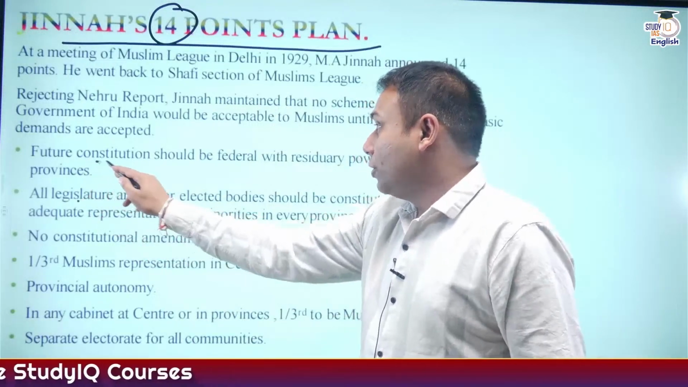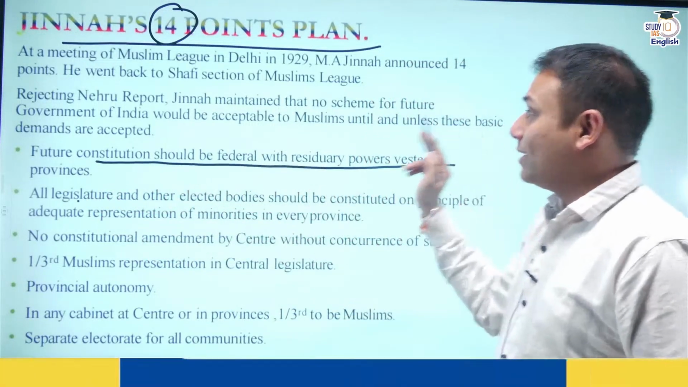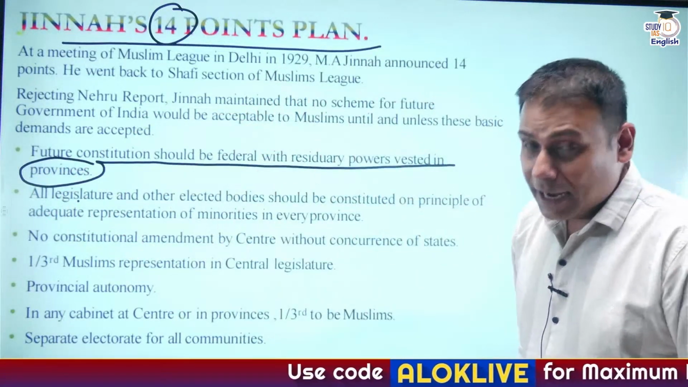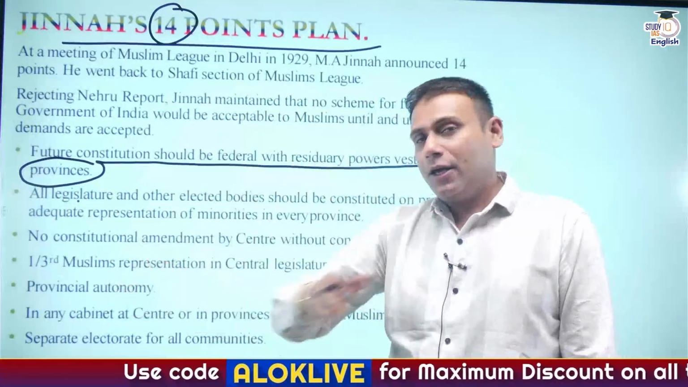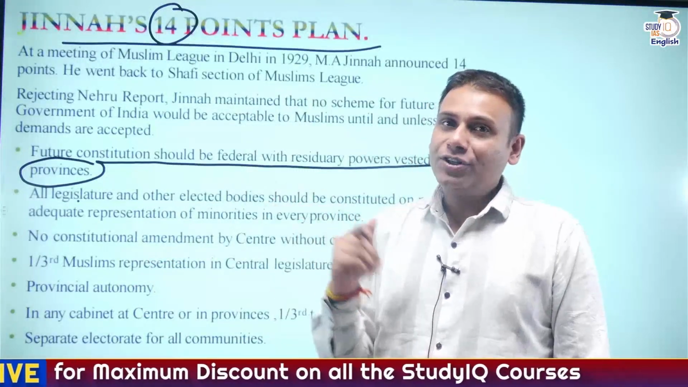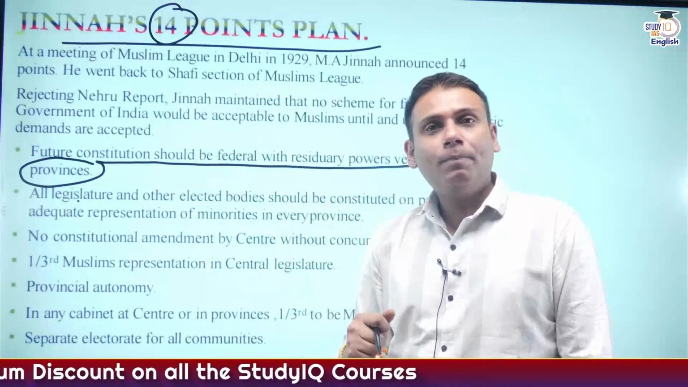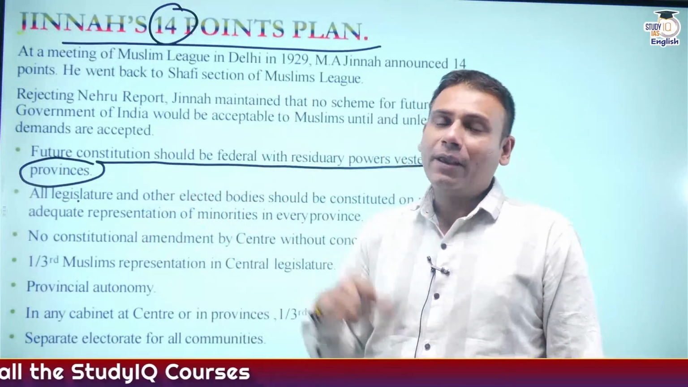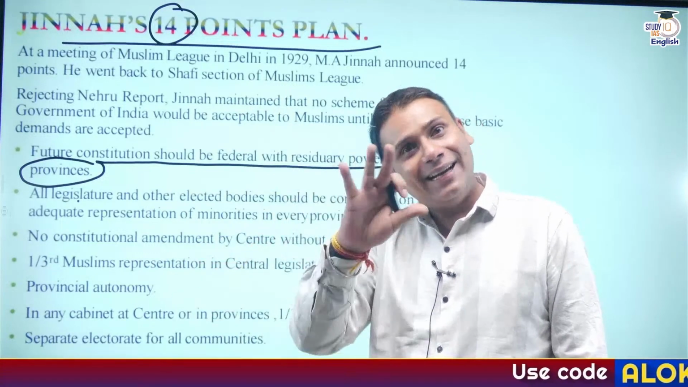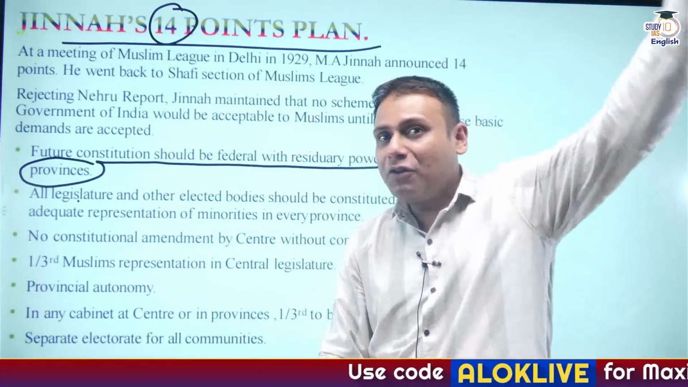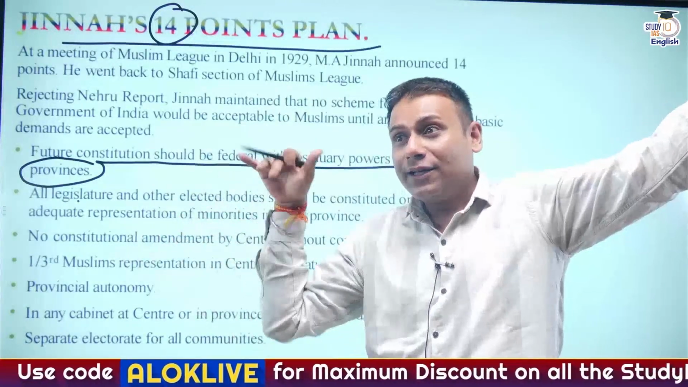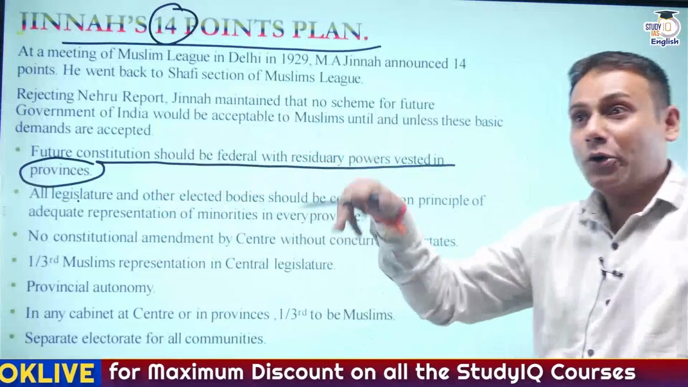All the future constitution should be federal with residuary powers vested in the provinces. Correct? As I have told you, there are 3 lists. Union list, also referred to as federal list: the center will make law. The provincial list: the state will make law. Concurrent list: both of them can make law. But for the subject which is not mentioned in all the 3 lists, the center should make the law. That was a part of Nehru report. Now, what is Jinnah saying? Correct? The residuary power should be given to the provinces, not to the center.